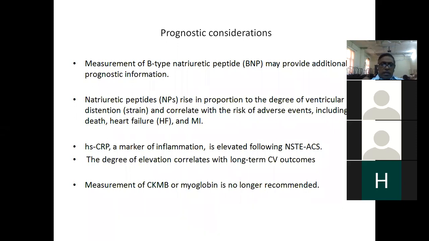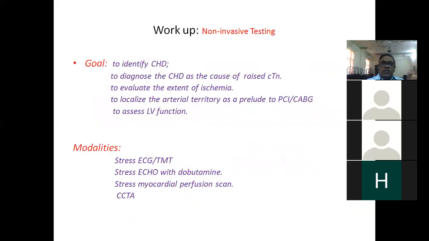Previously, CKMB or myoglobin used to be done a few years back. Now, measurement of CKMB and myoglobin is no longer recommended. Then, what is the workup for this patient? When the patient presents with chest pain, the ECG shows ST segment depression or T inversion, and the troponins are elevated. How do you approach further workup before going for treatment? What is the non-invasive test you do to identify definitively coronary artery disease? What is the goal of these tests?